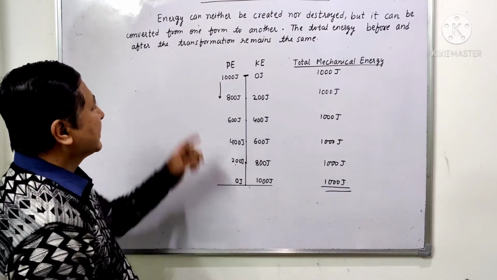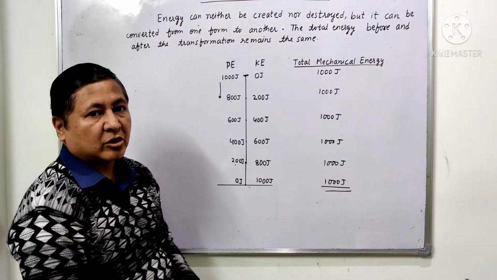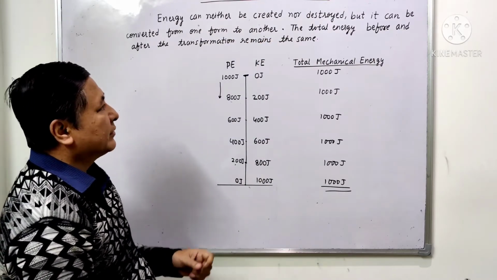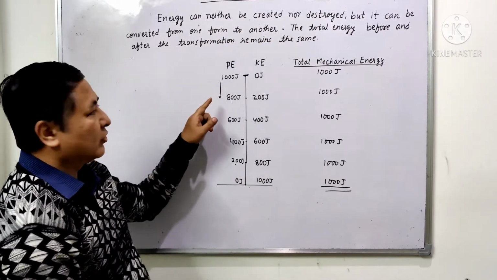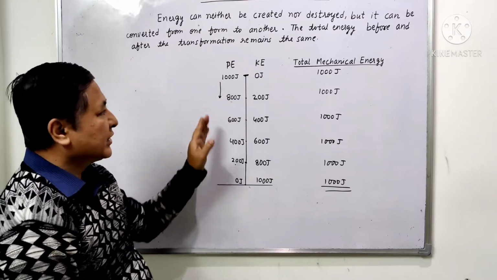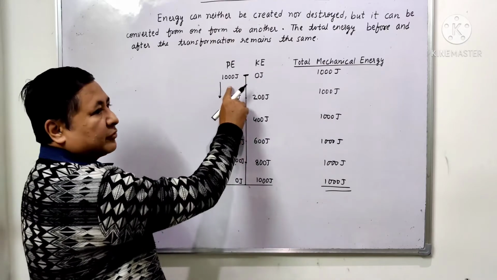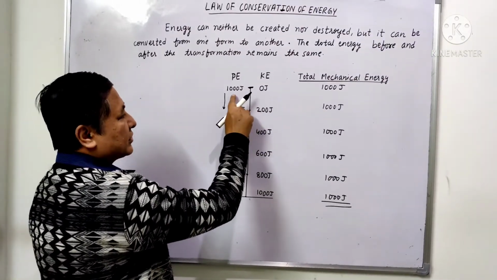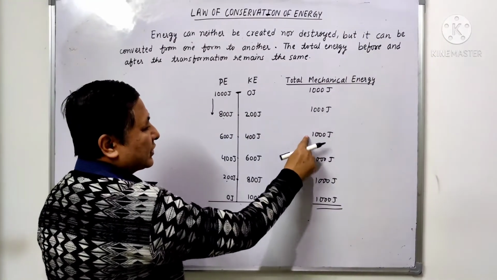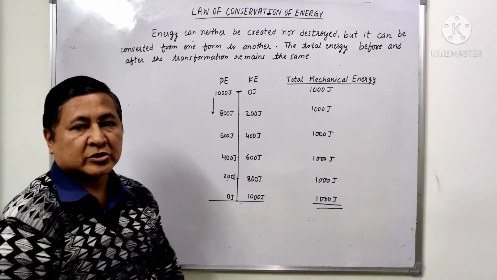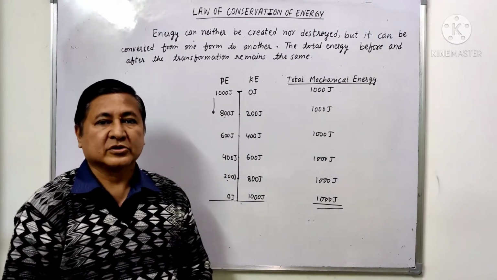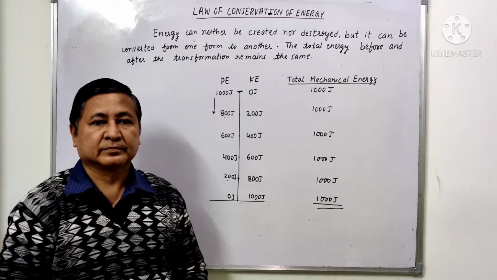So now you can see here that energy can neither be created nor destroyed, but it can be transformed from one form to another form. The potential energy of the object is getting converted into kinetic energy, and the total energy before and after the transformation, in all the cases, is 1000 joule. This is known as the law of conservation of energy.